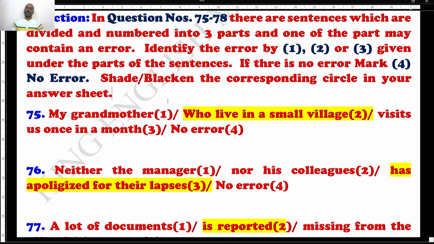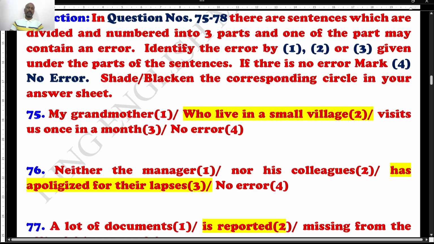Well, the very first question is question number 75. My grandmother, who live in a small village, visits us once in a month. So the grammatical mistake is in my grandmother who live. It is not who live, because the grandmother is she, and the sentence is in simple present tense.